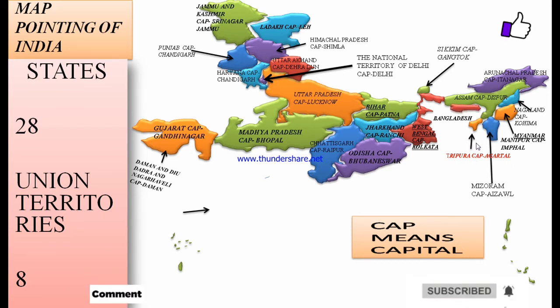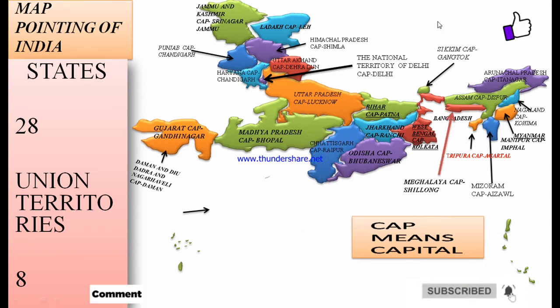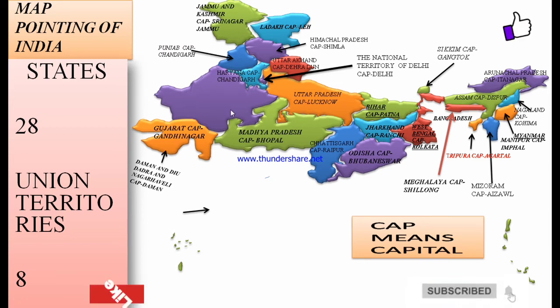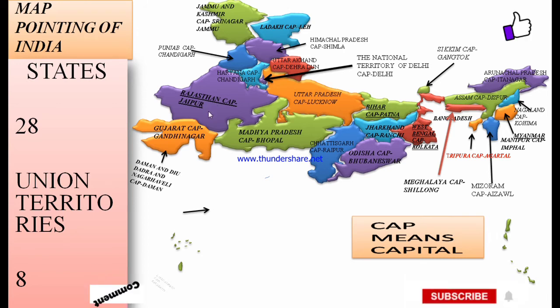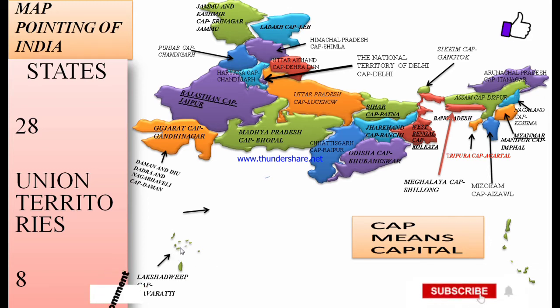This is Meghalaya, capital Shillong. This is Rajasthan, capital Jaipur. This is Lakshadweep, capital Kavaratti.